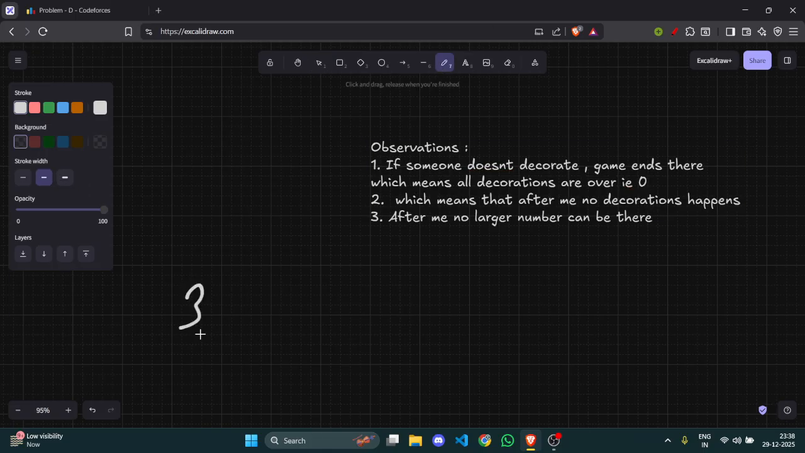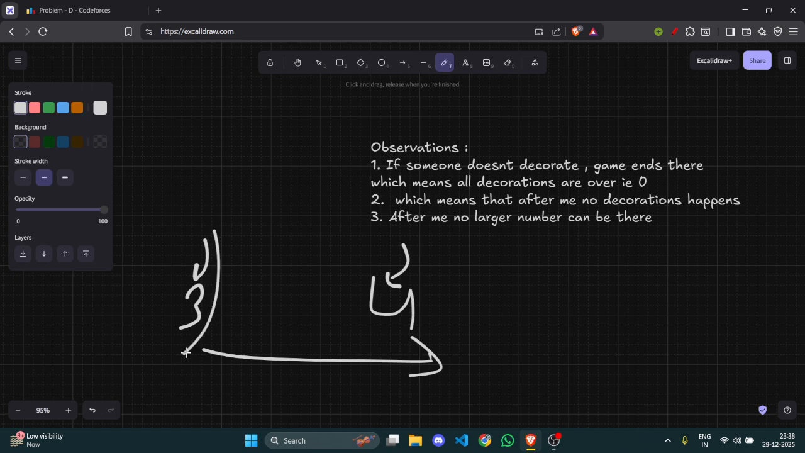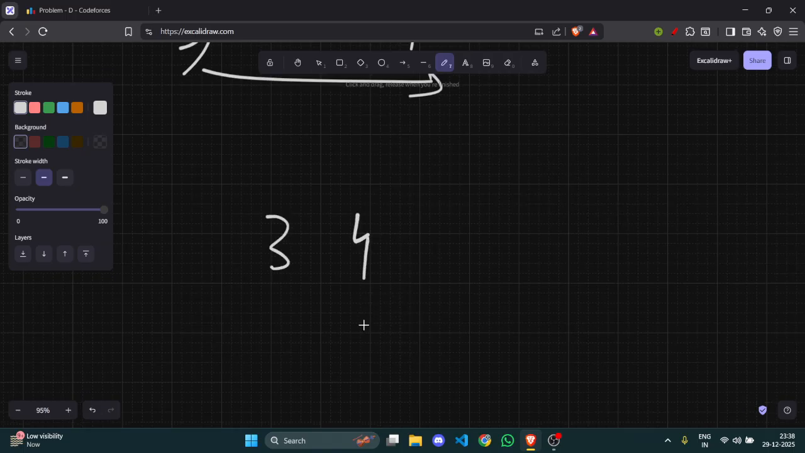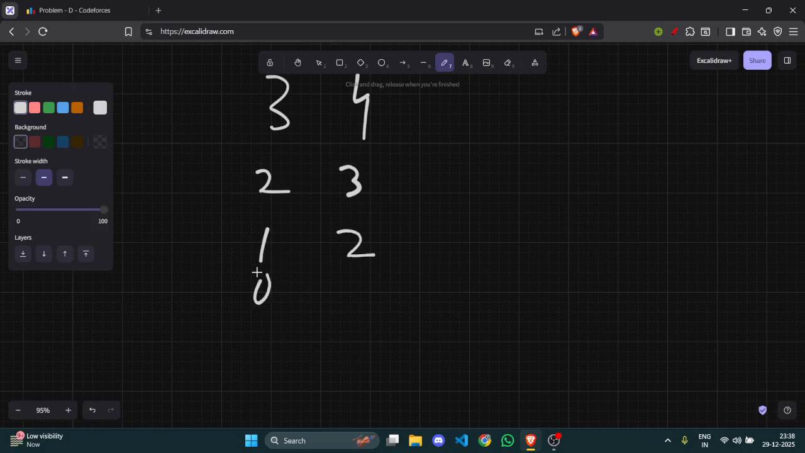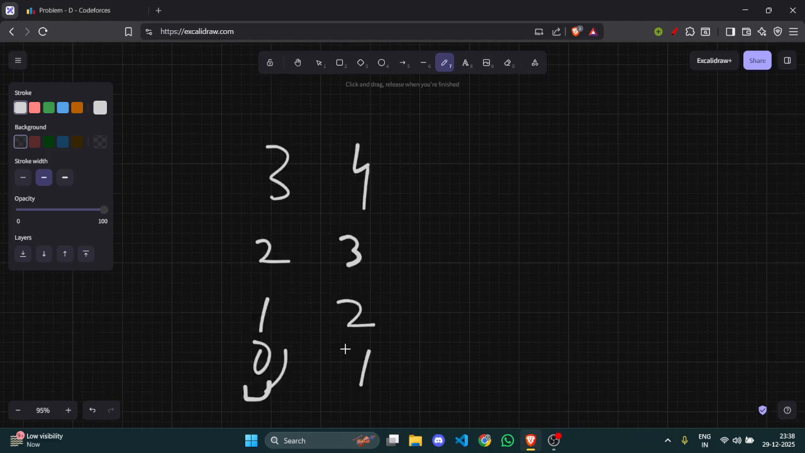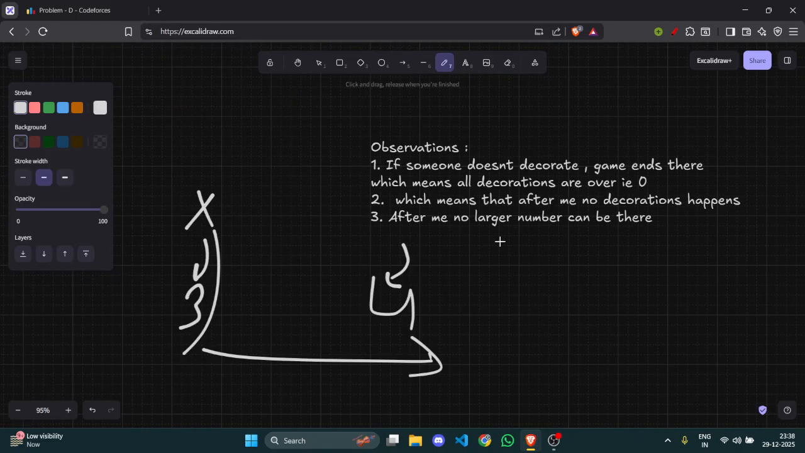If I am 3, then I can surely say that after me there can't be any 4, because I can play for 3 rounds, but he needs to play for 4 rounds. How can this happen? When my round ends, the game ends. If it was 3-4, I decorate, he decorates, then 1-2, then 0, then 1. Now he can't decorate because he has no decoration left. So this is wrong, because there should not be an increasing part, which means the array should be decreasing.